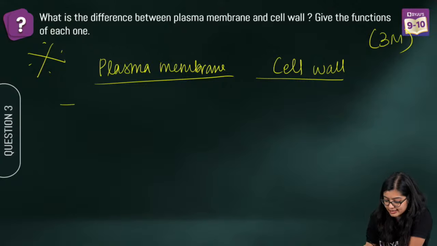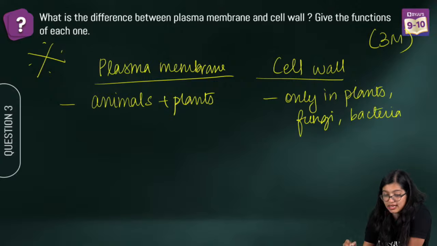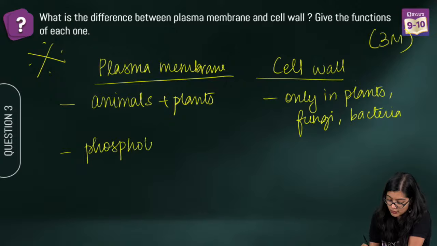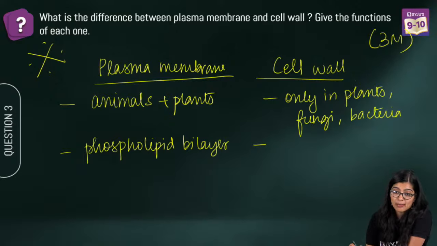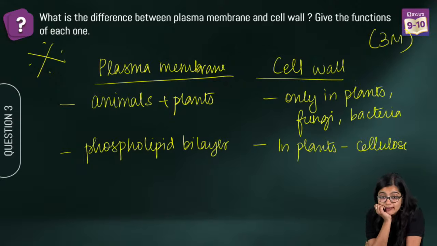Okay. Yes. Outermost. Okay, very good. So plasma membrane, can I say, is found both in animals and plants. And this is found only in plants, fungi, and in some bacteria cells, right? Yes, very good. So some of you are telling me, ma'am, plasma membrane is made up of phospholipid bilayer. Very good. And this is made up of what? If you're talking about in plants, we know that it is made up of cellulose. What else? Plasma membrane provides protection. Okay, it does provide protection. Cellulose, very good. Cellulose is there.